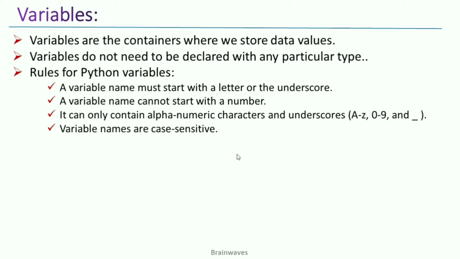Rule number 1, a variable name must start with a letter or an underscore. Rule number 2, a variable name cannot start with a number. Rule number 3, it can only contain alphanumeric characters, like alphabets and numbers, and underscores. There will not be any special symbols allowed in the declaration of the variables, and variable names are case sensitive. So whenever I declare small a and whenever I declare capital A, those two will be treated as different variables.